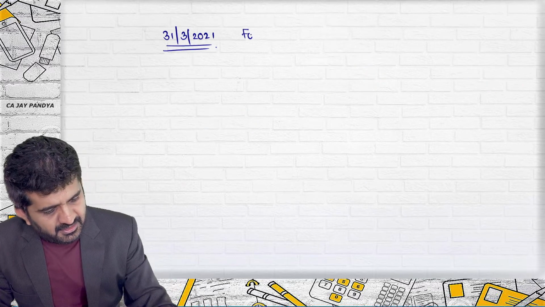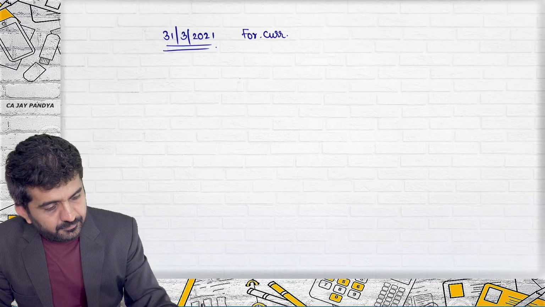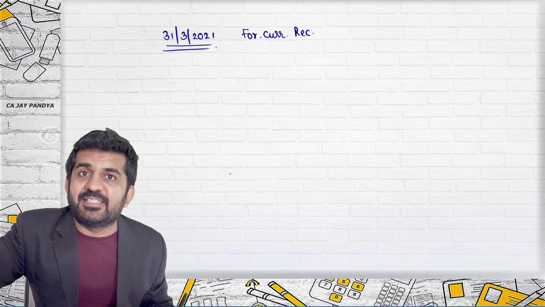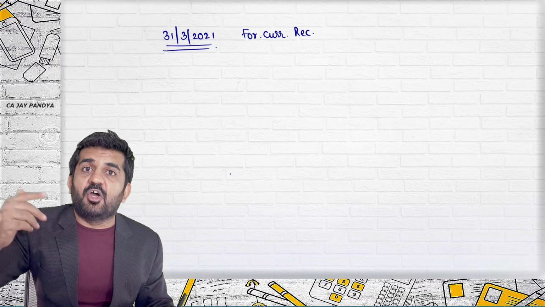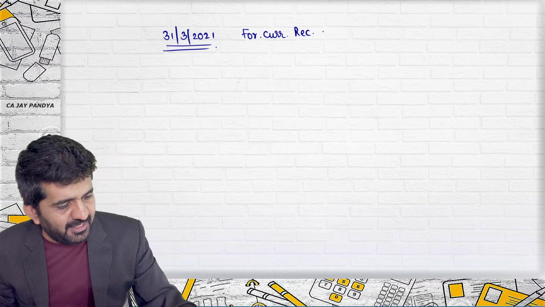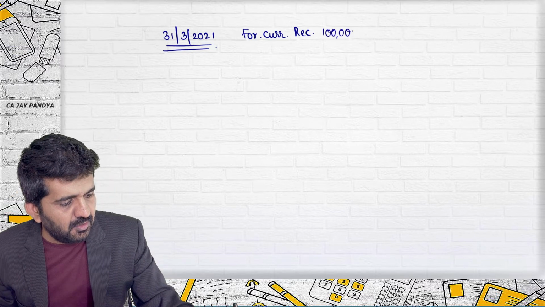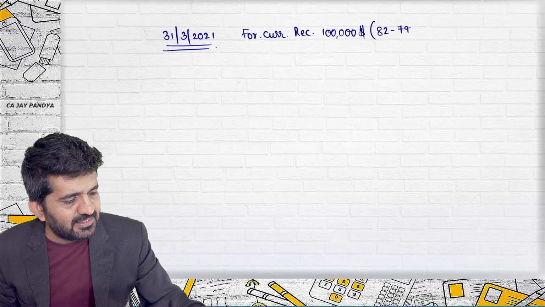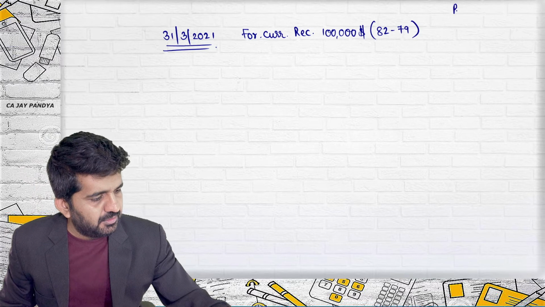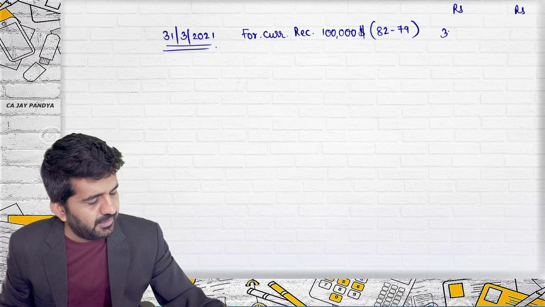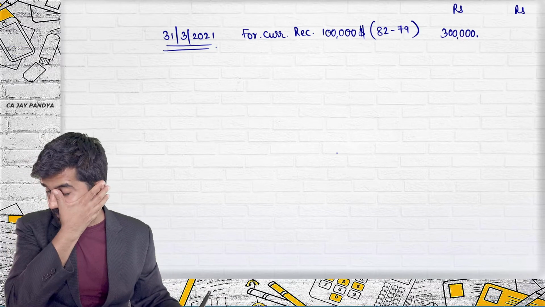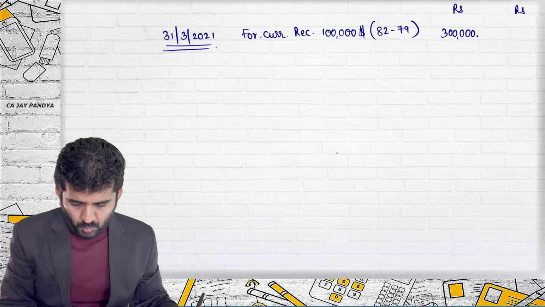Foreign currency receivable was already debited by 79, but we want a debit of 82, so we will debit it by 3 rupees. $1 lakh, 82 minus 79. This is how much rupees? Is 3 lakhs rupees.